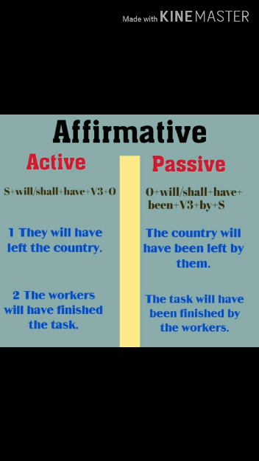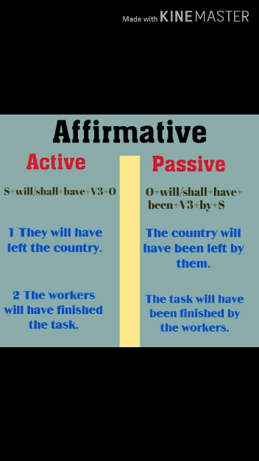So let us have its examples to clear the rule on the two sides. On active side, they will have left the country. Here our object is the country. The country will have been left by them. They will turn into them.